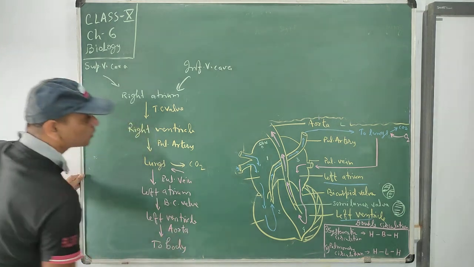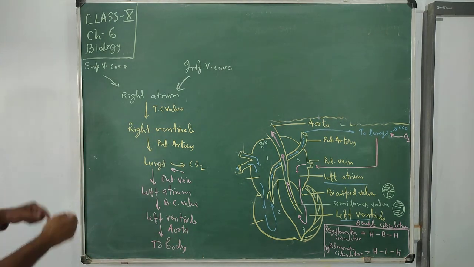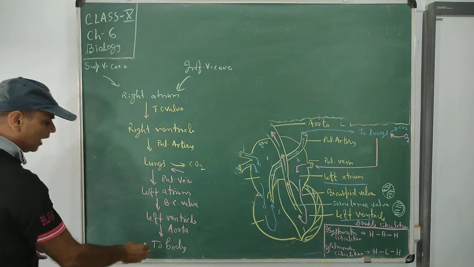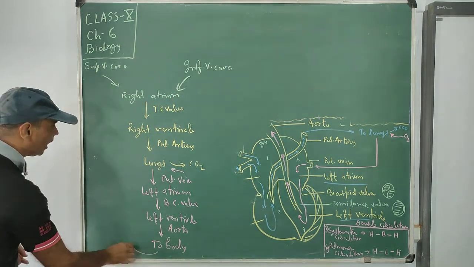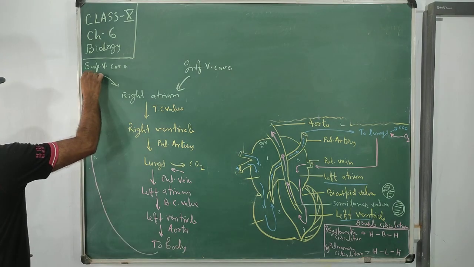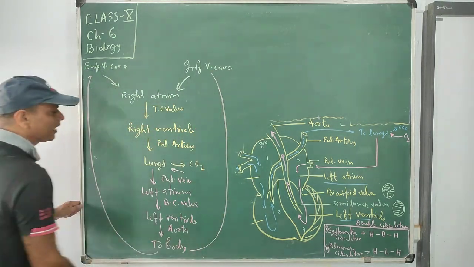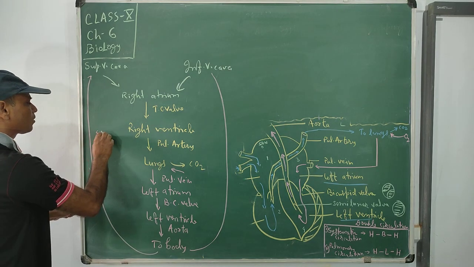So see, this is the activity that takes place here. Now the right side means receiving blood and sending it to the body. Again they utilize it and send it to the heart again. This is called systemic circulation.